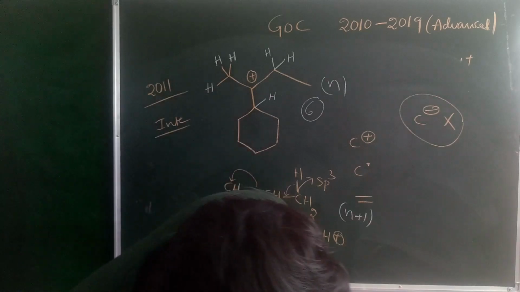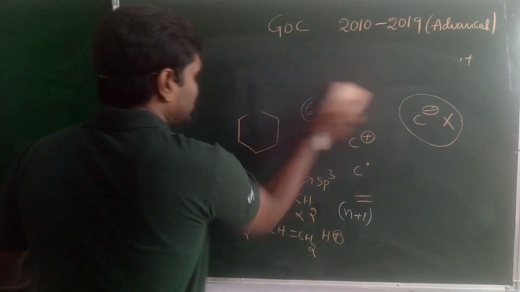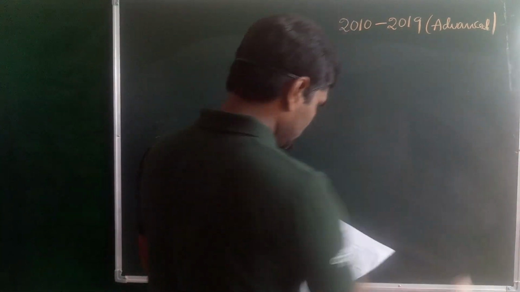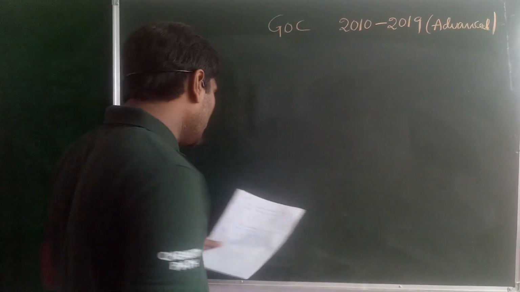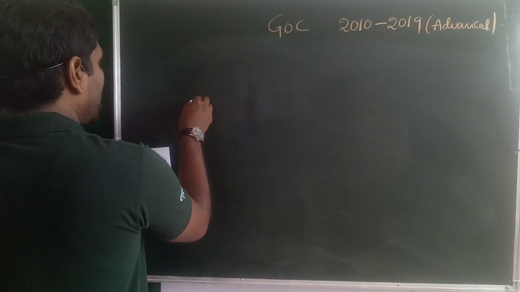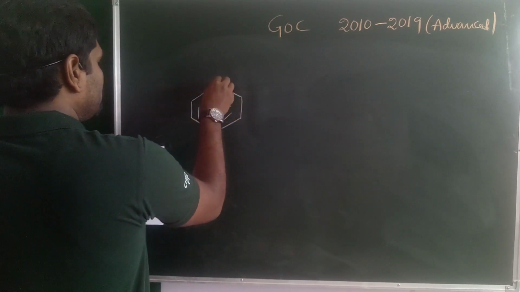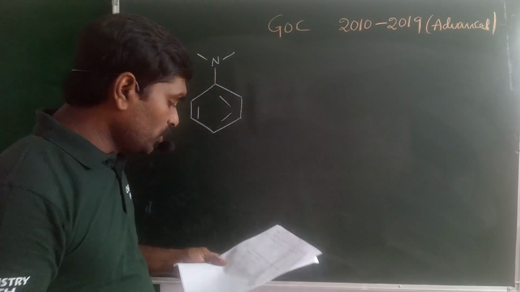Okay, next question, which is also a 2011 Advanced integer type question. Among the following, the total number of compounds soluble in aqueous NaOH. The first compound is like this.